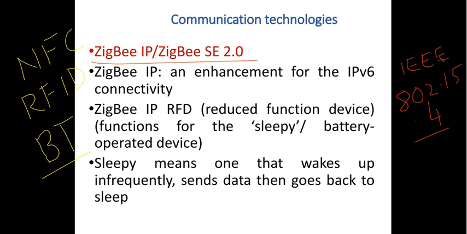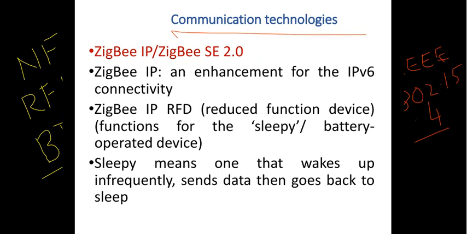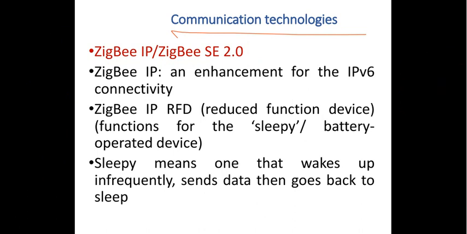Why I have made a mention about the sensor and the control system is that we have been talking about these communication technologies as applicable to the physical as well as the data link layer in our IoT scenario. Very similar to Bluetooth, which we have discussed just now, it is for short distance communication.